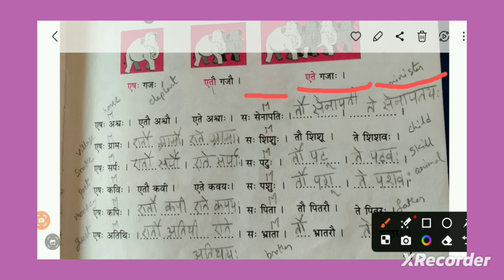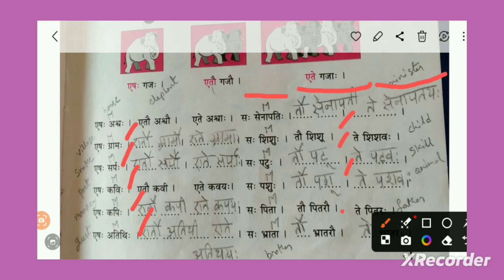So based on this, you need to search for all these things. Gramaha, village. Sarpaha, snake. Kavihi, poet. Kapihi, monkey. Atidhihi, guest. Shishuhu, child. Patuhu, skill. Pashuhu, animal.